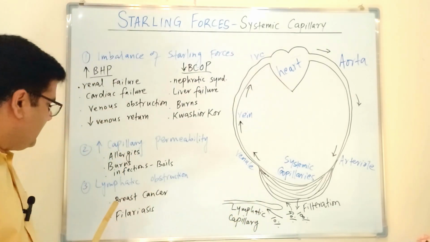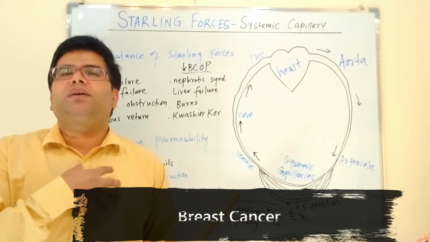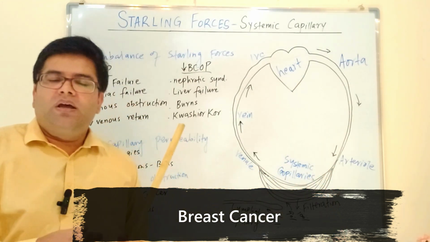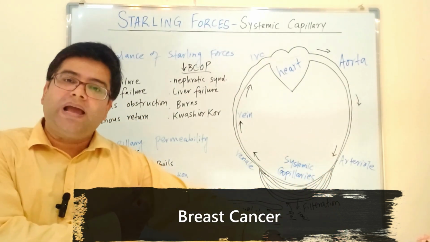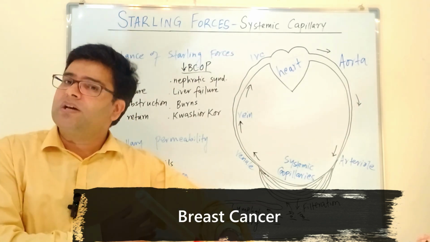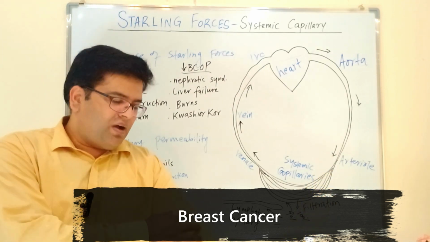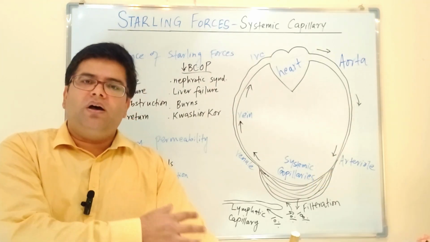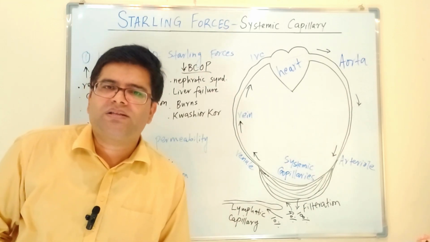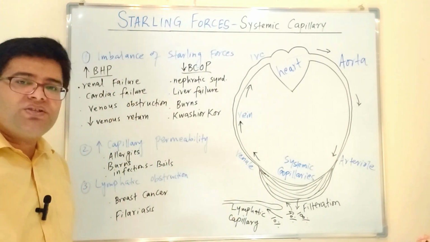One typical example is breast cancer, because in breast cancer, the cancer cells drain into the axillary lymph nodes. So those lymphatic vessels in the axilla may be blocked, or when we do surgery for breast cancer, the lymph nodes are removed, so those lymphatic vessels can be blocked, and this can result in edema, which may occur in the whole affected arm. This is called lymphedema, because the lymphatic vessels have been obstructed, or they are not draining the fluid properly from the interstitial spaces.